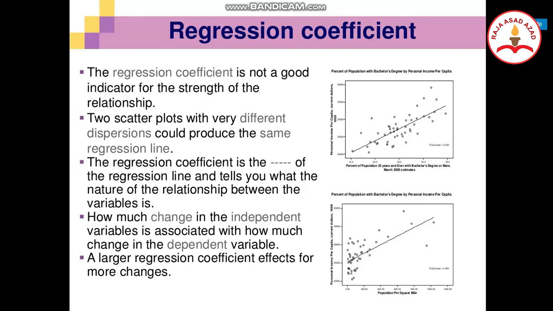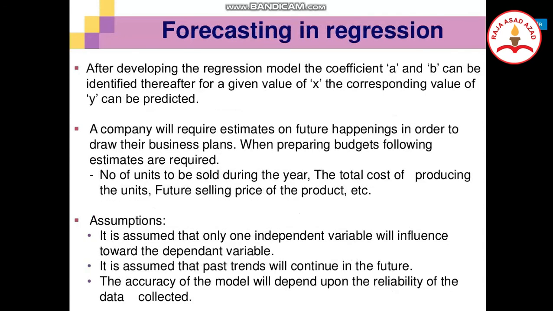And the fourth one: the regression coefficient is how much change in the independent variable is associated with how much change in the dependent variable. And also, a larger regression coefficient gives more effect for more changes.